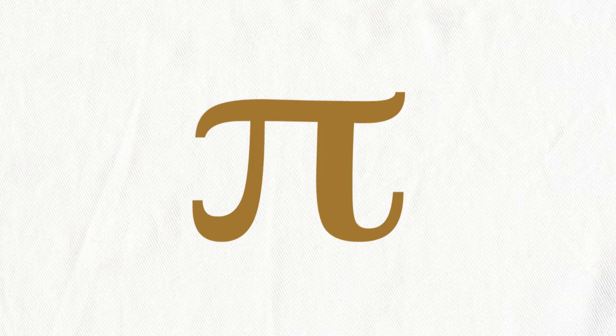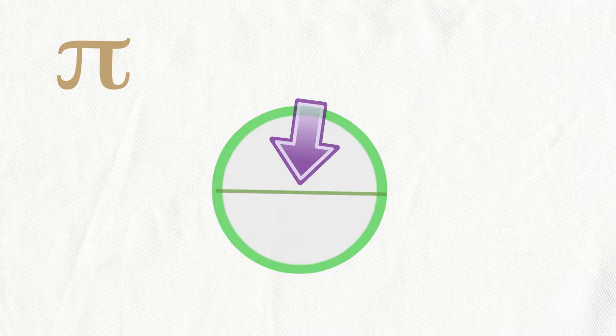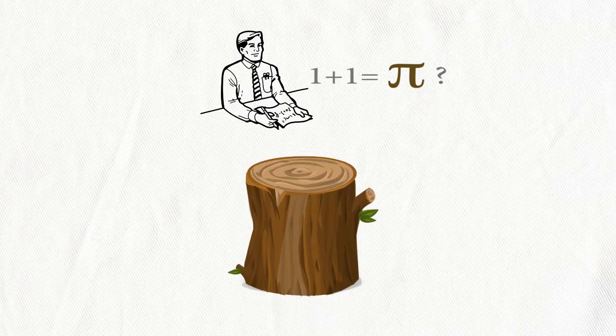Pi. It's simple enough. Just the ratio of the circumference of a circle to its diameter. Although this concept is pretty easy to understand, how to go about calculating it stumped mathematicians for thousands of years. During this video, I'm going to be talking quite fast, so start listening.